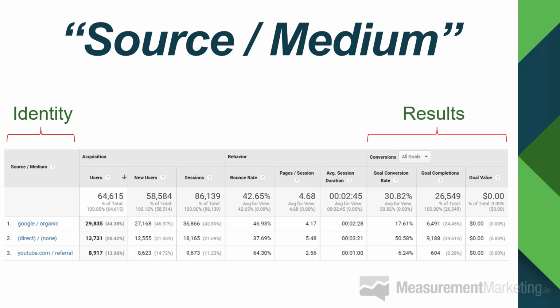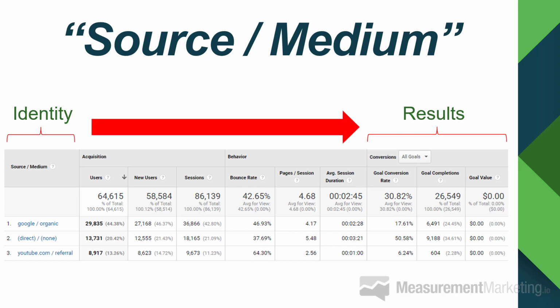But you also have the results of all of these different traffic sources. And if you are doing this correctly, you can very quickly tie in your identity to the results, which is really powerful because you're going to find certain traffic sources are incredibly good at achieving certain types of goals. But they may not all be completion goals. It might be that certain traffic sources are better at achieving awareness goals, or maybe certain traffic sources are better at achieving engagement goals. And of course, some traffic sources will be better at achieving completion goals. But you'll be able to see that in this particular report when you're using this framework.